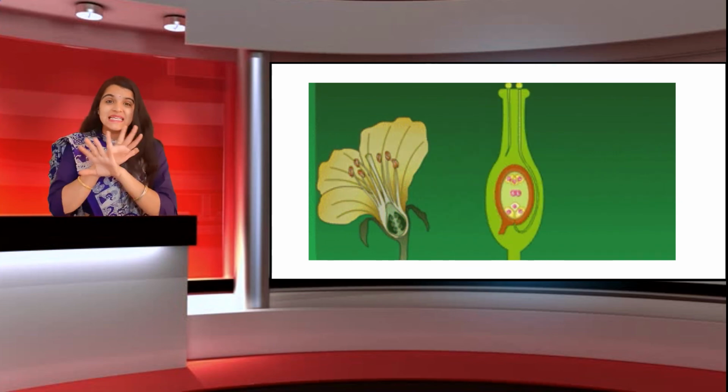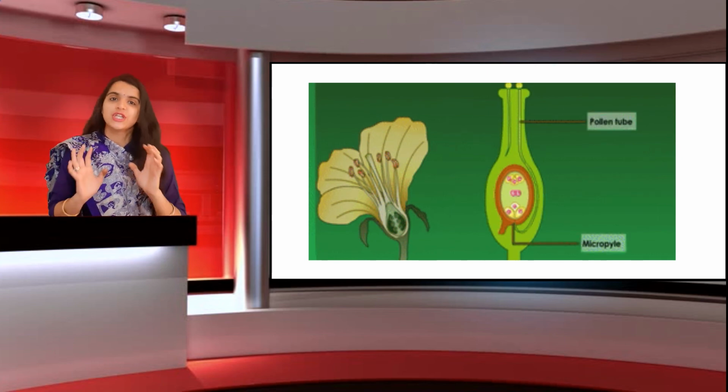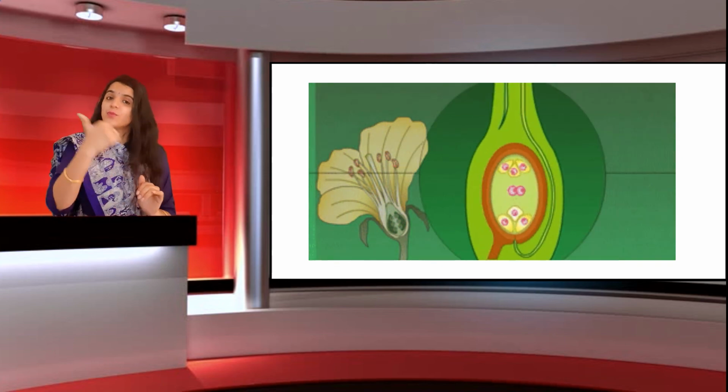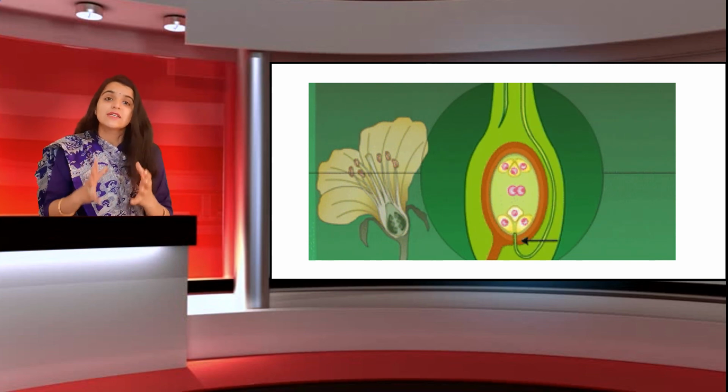I hope this is clear to you all. What are sexual reproduction events, as we discussed in the previous video about the pre-fertilization changes, meaning changes before fertilization. And in this video, we discussed fertilization and post-fertilization, right?